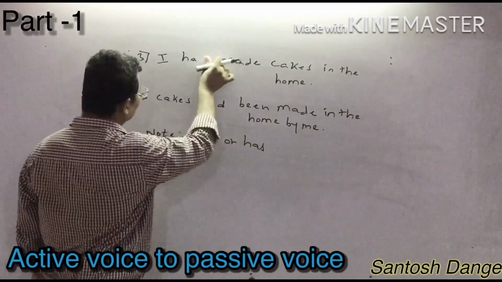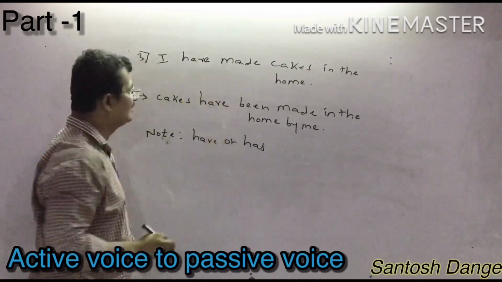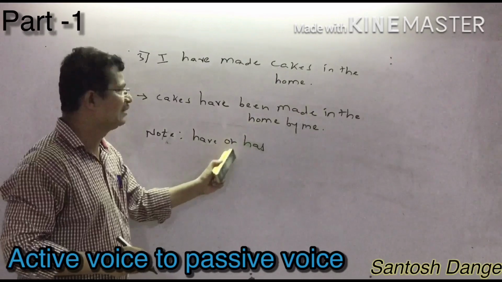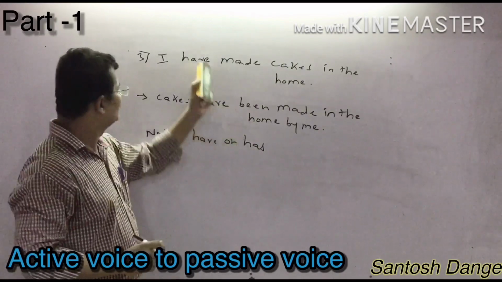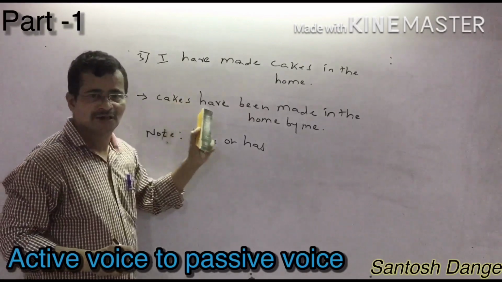But suppose they have given have here. So what can I write here? Cakes have been made in the home by me. Okay, getting it now? Why? Because they have given have, and it is in the plural form.